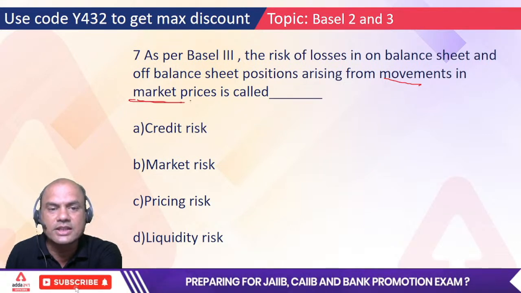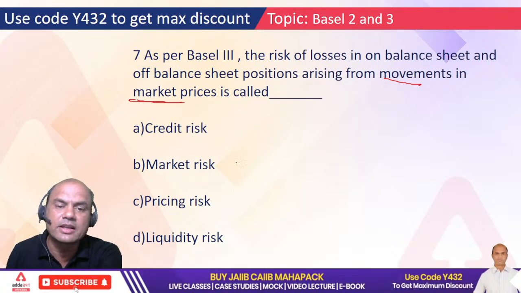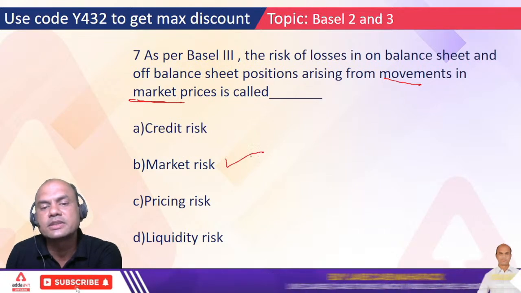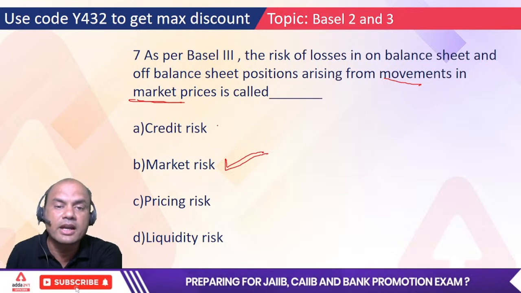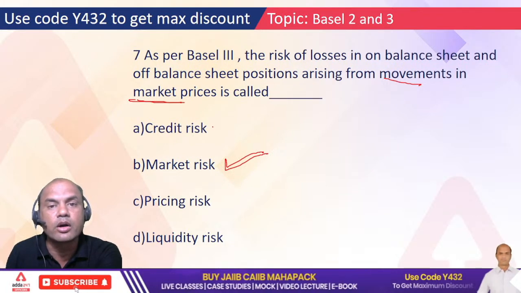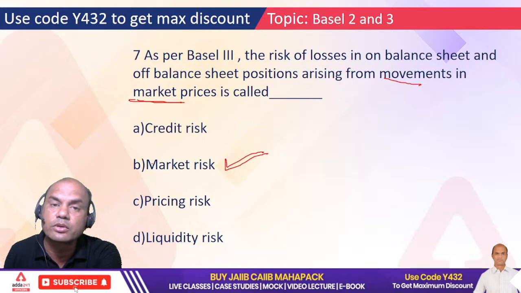Is that in your hand? No. So that's basically the answer: market risk. Remember, market risk is never in your hands. Credit risk is in your hands, you can control it. Ops risk you can control it. Market risk you can't control it.